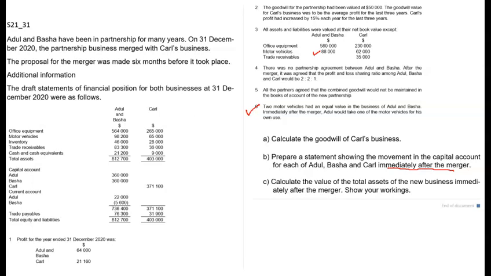So we have to think from the point of view of the merged business. So in the merged business, if Atul is taking one of the two motor vehicles for his own use, that means out of 88,000 he is taking 44,000 worth of vehicles for his own use.